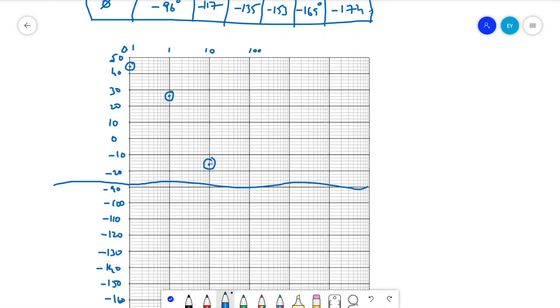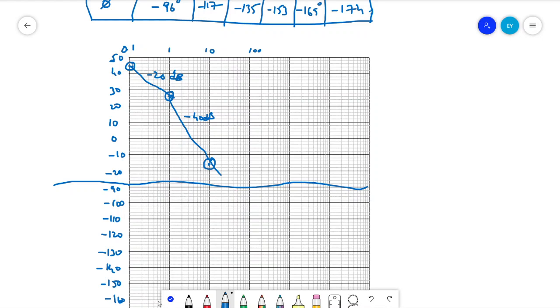This is the phase plot. Just join all the points. This is for minus 20 dB, and the second one we got is minus 40 dB.